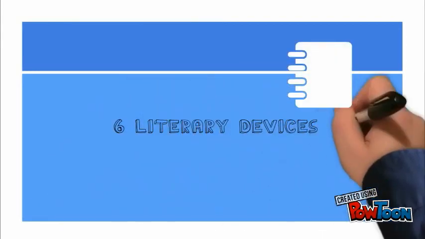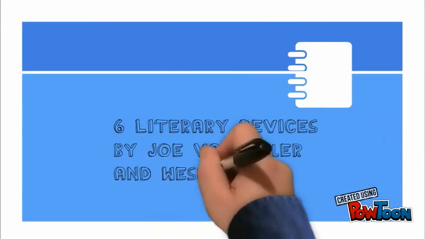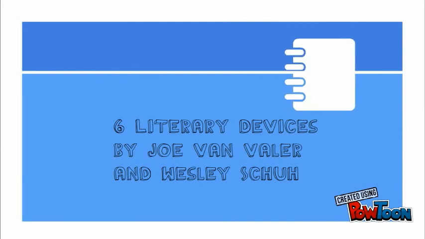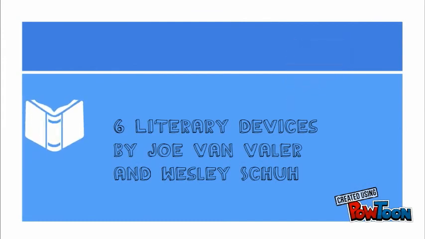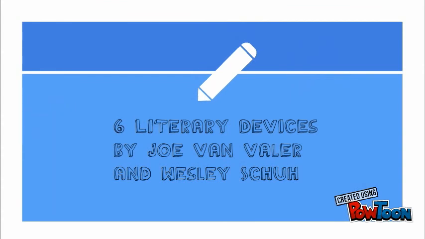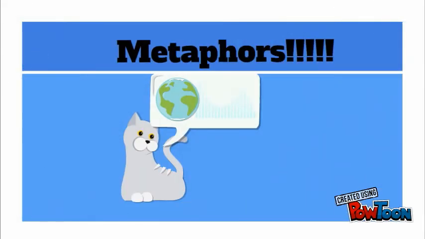Hello students! In this lesson, we will review 6 literary devices. We will give the definition and 3 examples of metaphors, onomatopoeia, puns, paradoxes, oxymorons, and allusions. First, we will review metaphors.